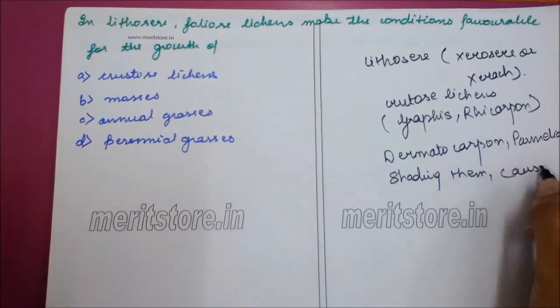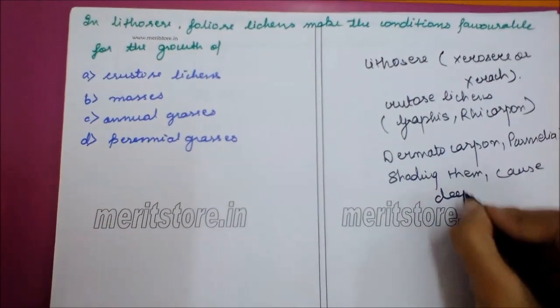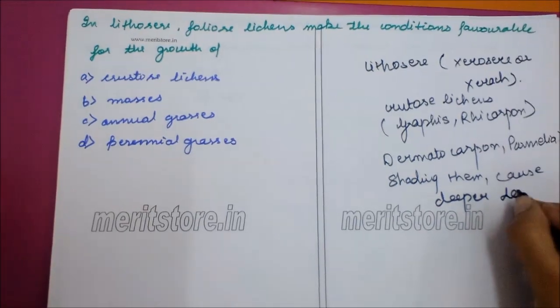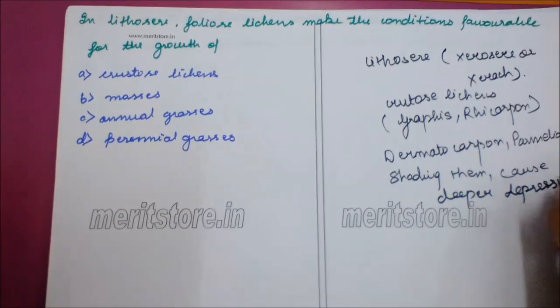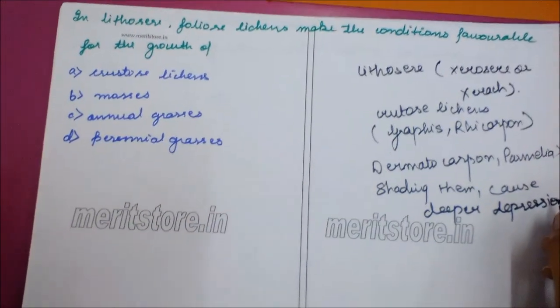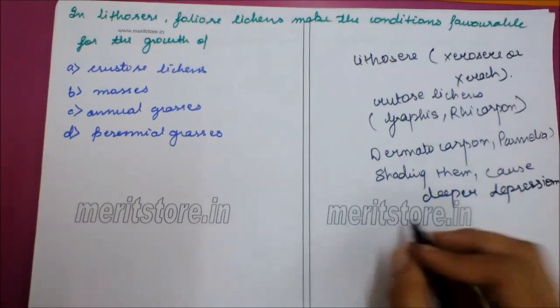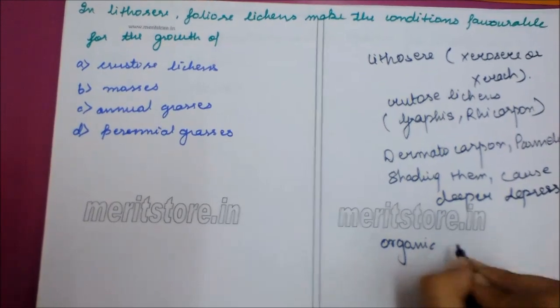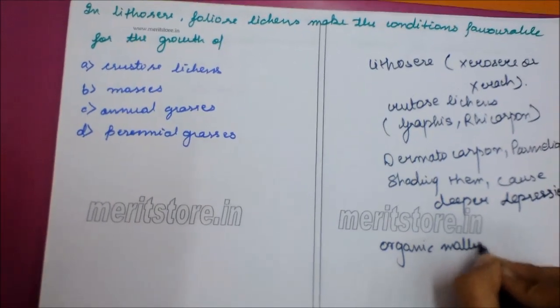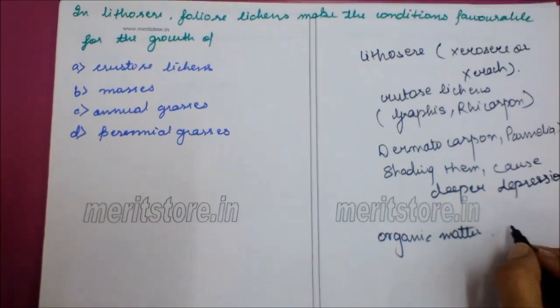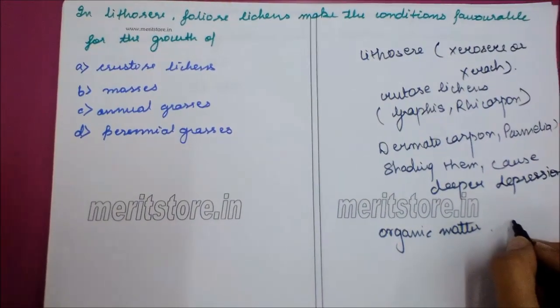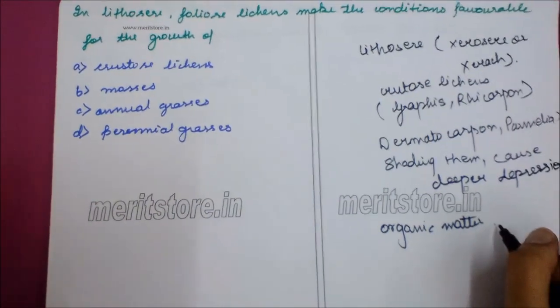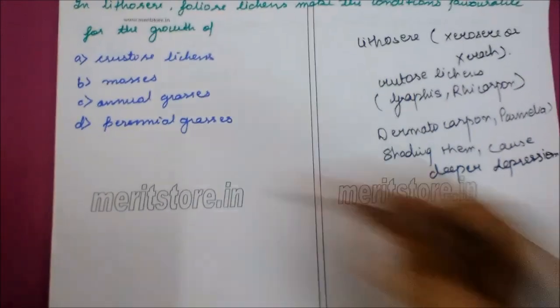This causes deeper depressions and accumulates more organic matter. Foliar lichens make the condition favorable for the growth of hardy mosses. Example, Tortula. So the correct option is B, mosses.